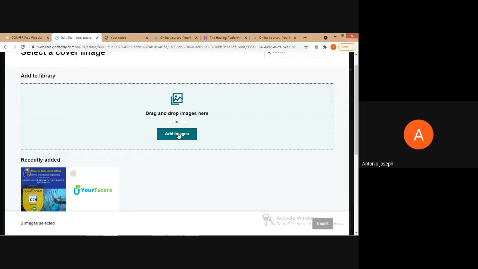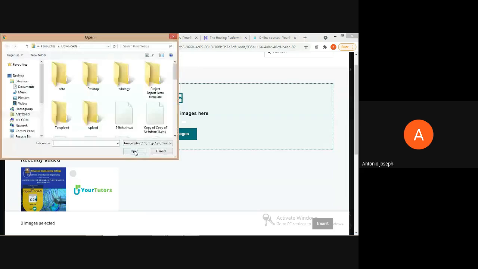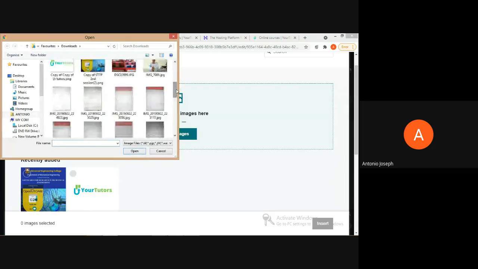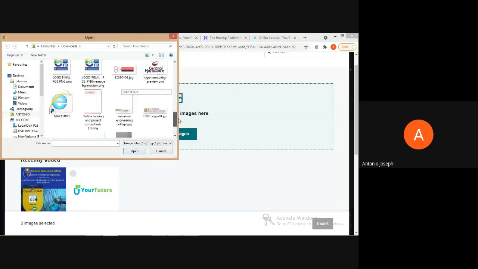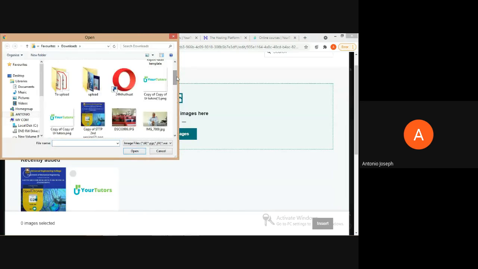So now we can add the image. If we have any image in our database, we can add that directly. Right now, I don't think that I have an image for that, so I am just choosing a particular image.